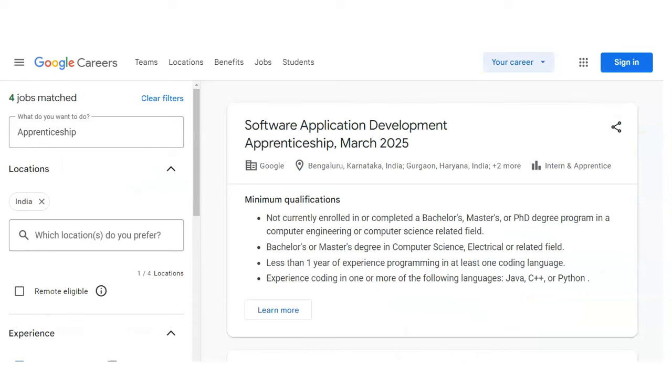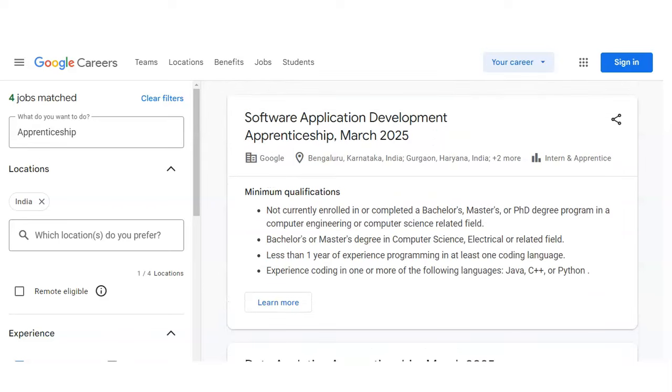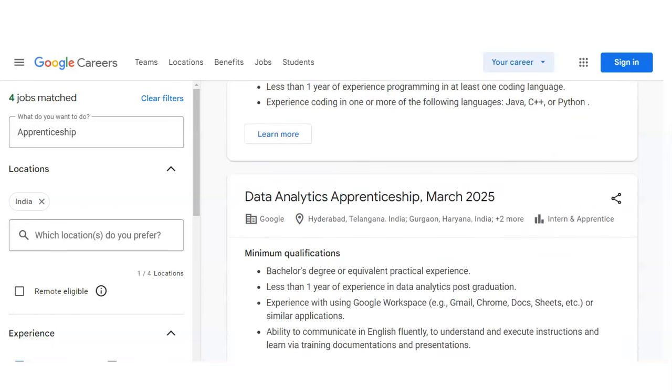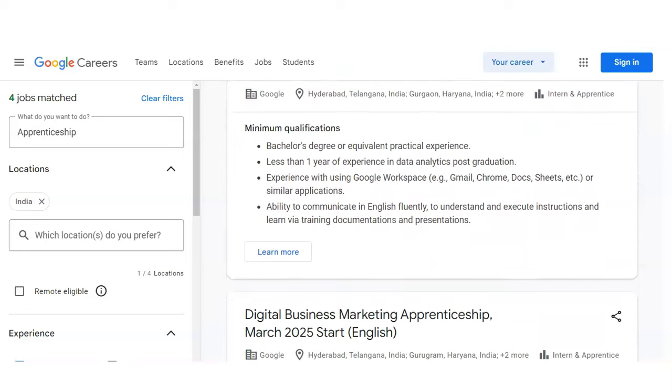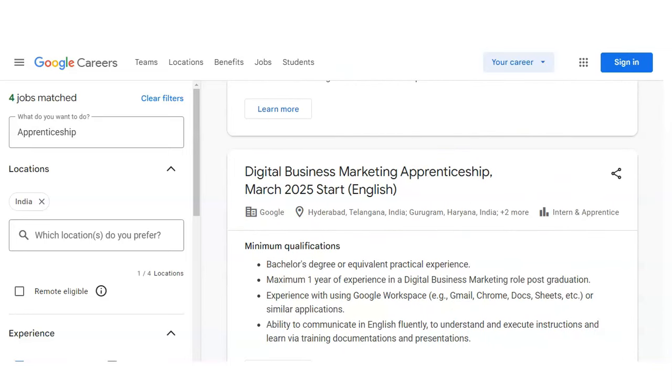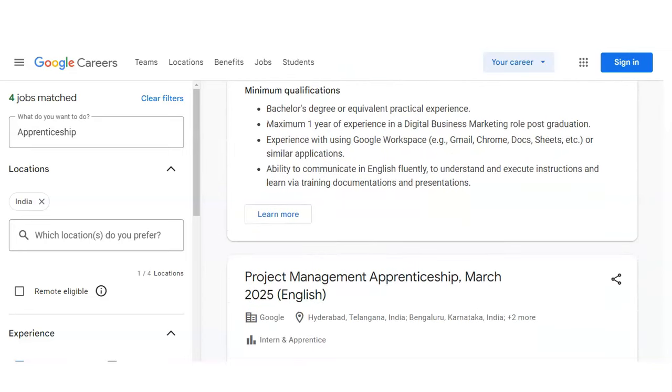So friend, you can see here we are at the official page of Google Careers, and you can see here multiple internship opportunities are listed. The first internship is the software application development. Then you can see data analytics apprenticeship. Then digital business marketing internship and project management internship.